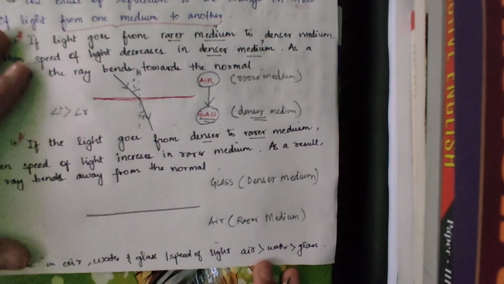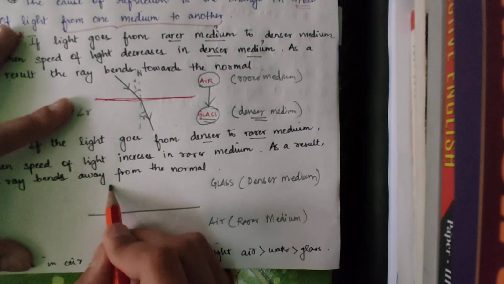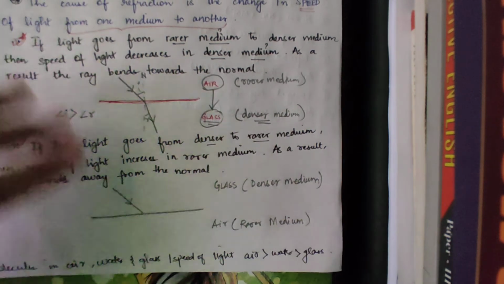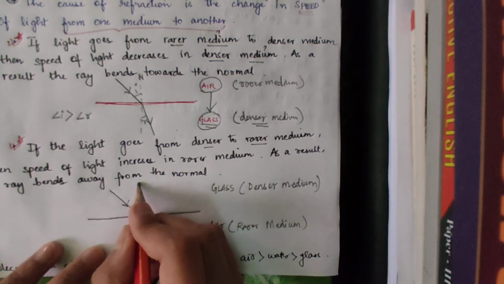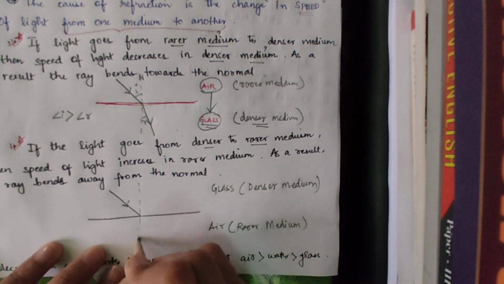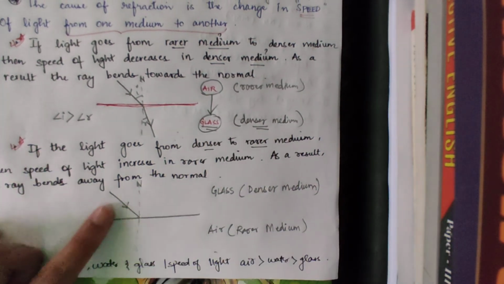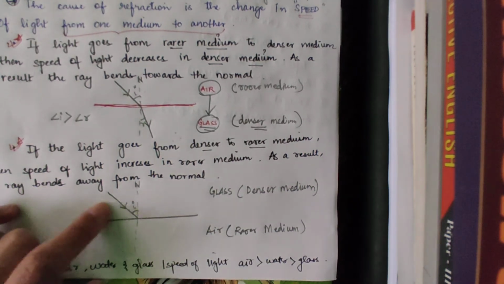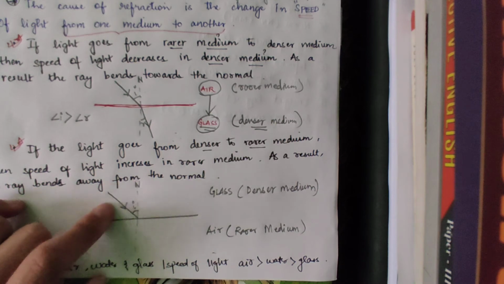A ray of light will come, and then you have the normal. Here it is the incident ray.